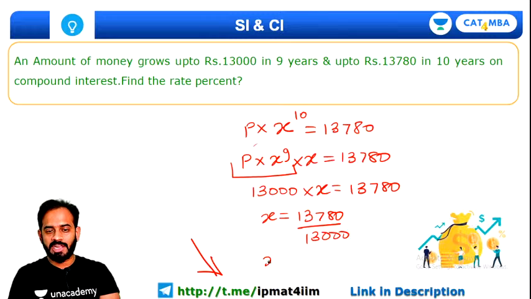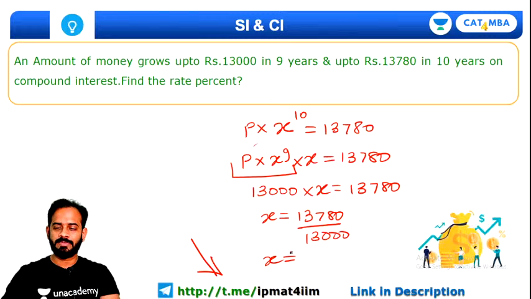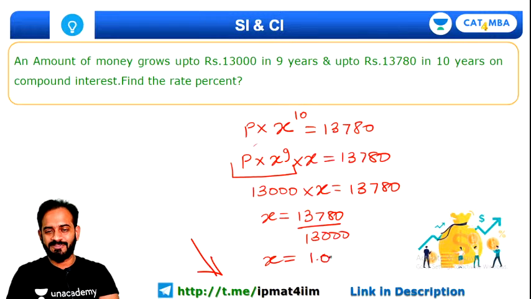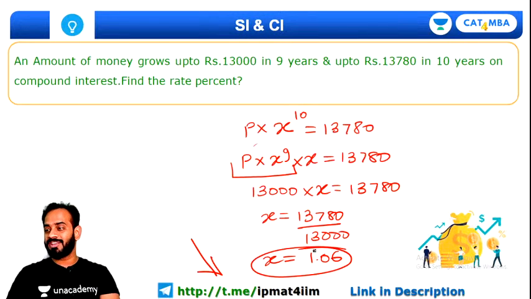Now can you quickly tell me the value of x from here? Everybody, please tell me. 13,780 divided by 13,000, very good. The value of x comes out to be 1.06. Many of you have given the answer.